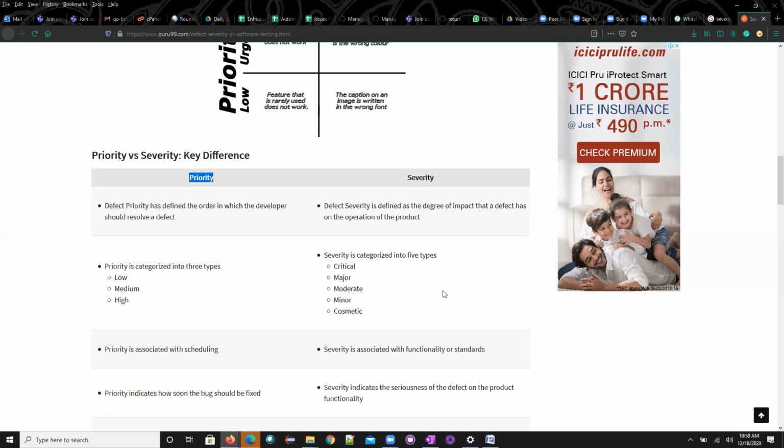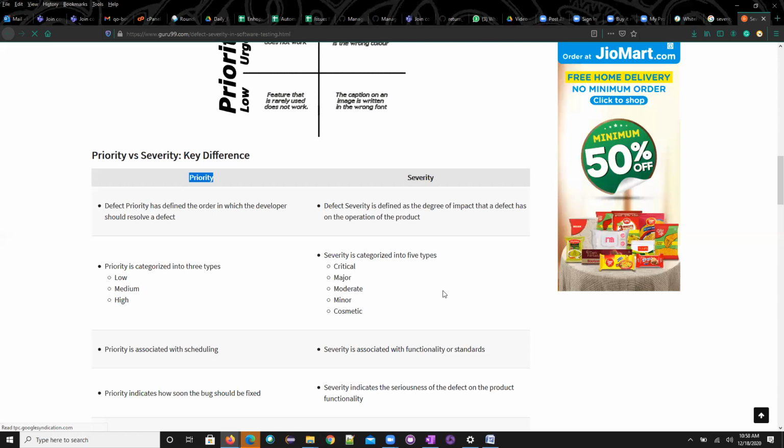Now a few things are there. I have a fever, cough or something, some diarrhea, whatever. I'll just go to the general ward, not to the ICU. So based upon the seriousness of the illness, the patient would be kept in the ICU or in the general ward. In a similar way, based upon the severity of that particular bug, it can be placed into critical, major, moderate, minor or cosmetic. So these five classifications have been defined.